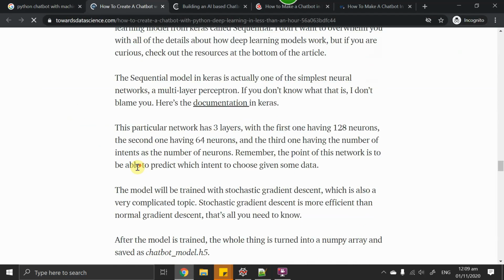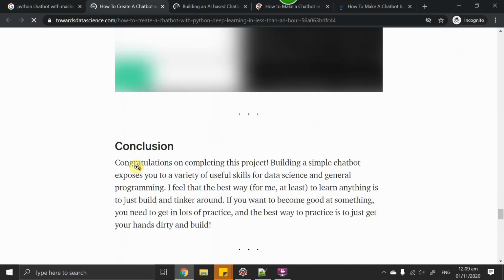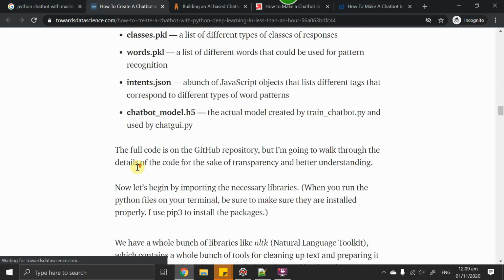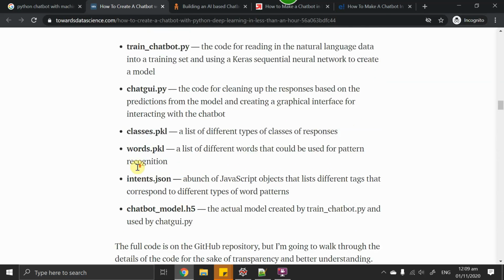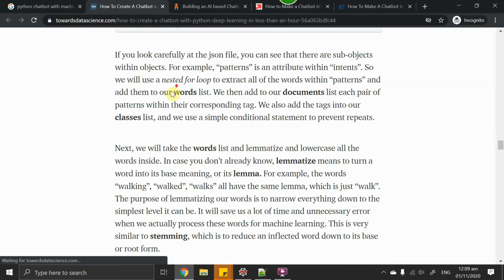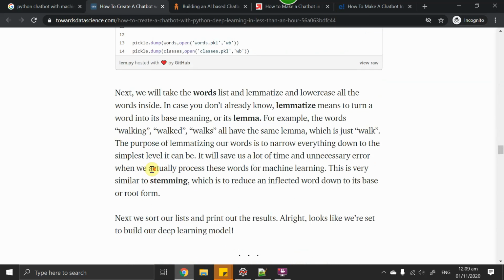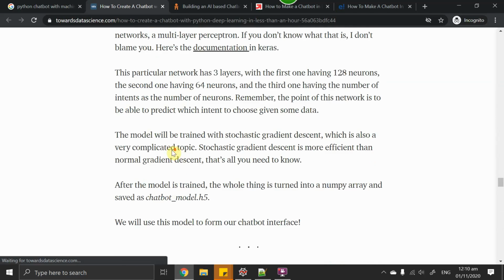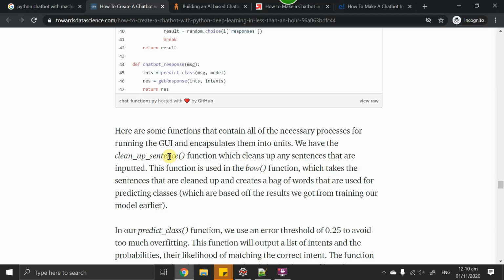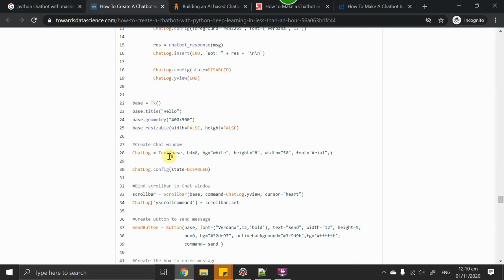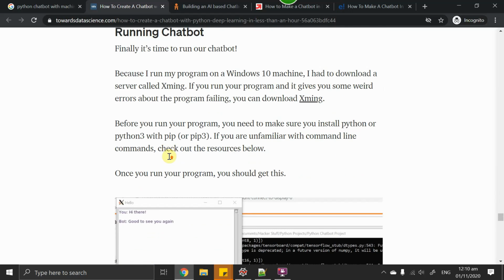This guy hasn't shown his code. Where is the code? I'm just looking for the code. Yeah, let me tell you one thing. This guy is using 13 plus 6, around 20 plus 30 plus 20 more, 50 plus 20 more, 70, around 70 lines of code to build a chatbot. It's a long, huge code to just build a chatbot.